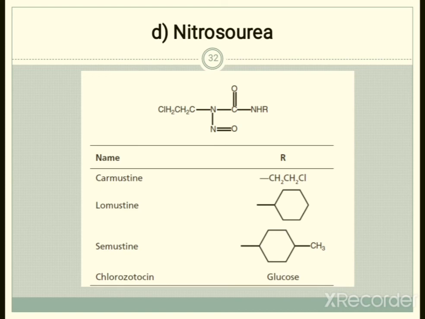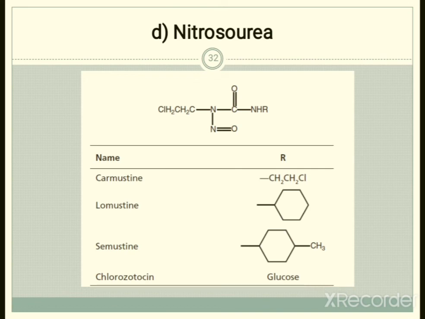Now further, the examples from this category, nitrosourea. The first example is carmustine. At the R position there will be a CH2 substitution in the basic structure. So initially just practice the basic structure, and from that you need to remember all these structures and their substituents. In carmustine, CH2Cl will be substituted.